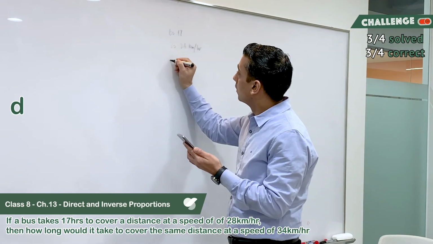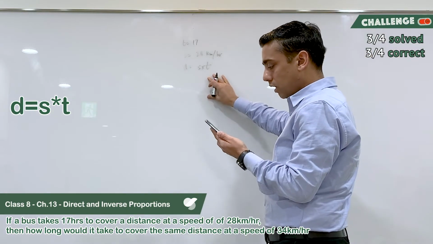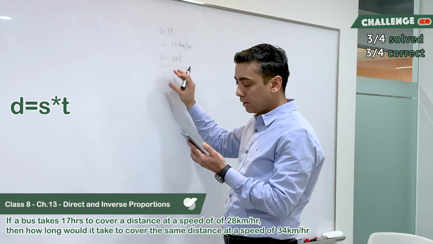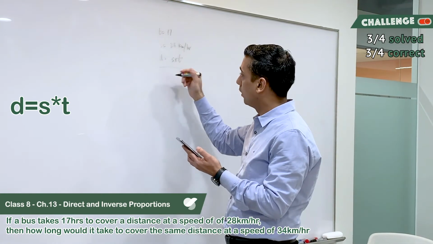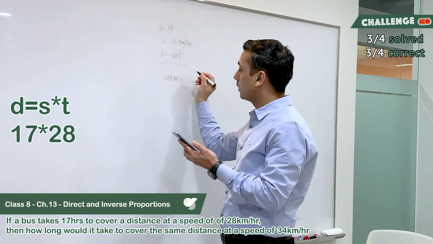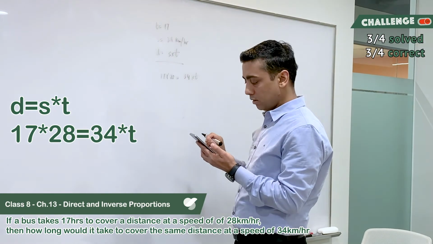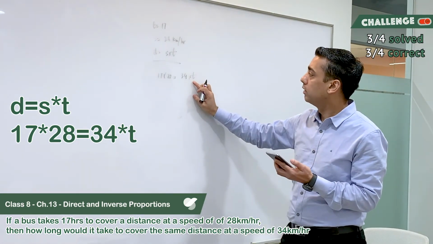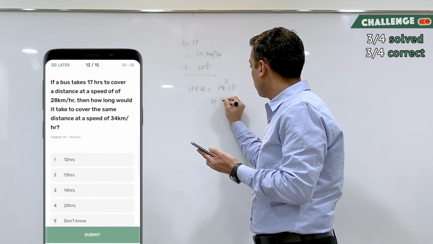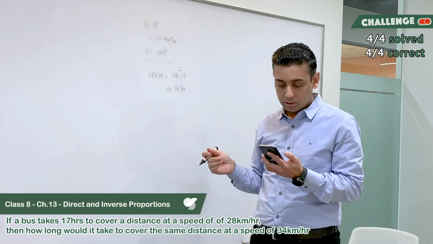So distance would be how much? Speed into time, right? That is the answer to this one. Now it says this is what we get. So we get the total distance now, and it says how long will it take to cover the same distance at a speed of 34 kilometers per hour. So it's 17 times 28 is the distance, and if the speed is 34 kilometers per hour, what is the time, right? We have to find the t here, time, right? So it's simple, right? Just put 2 here, and the t would be how much? 14. Yeah, 14 hours. I think it was easier than I thought.